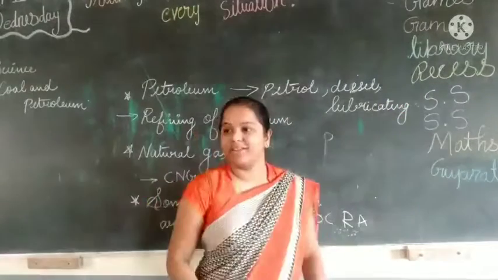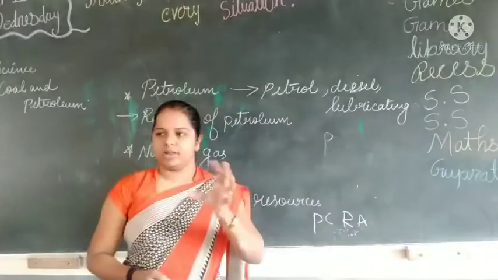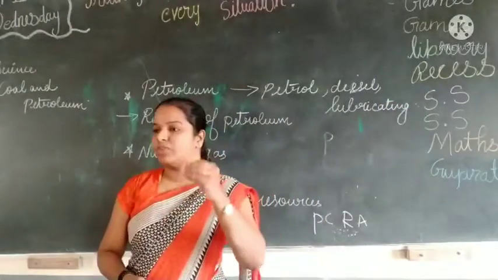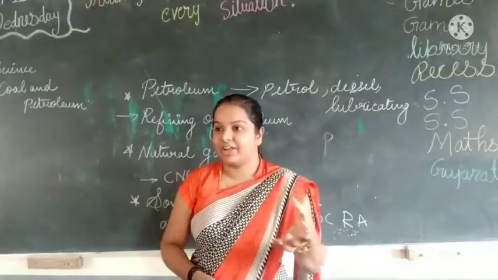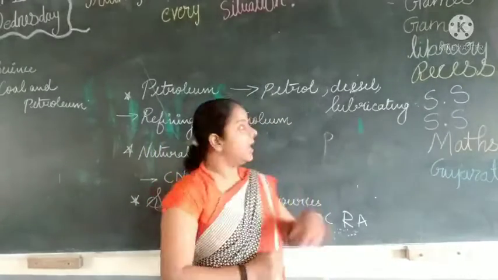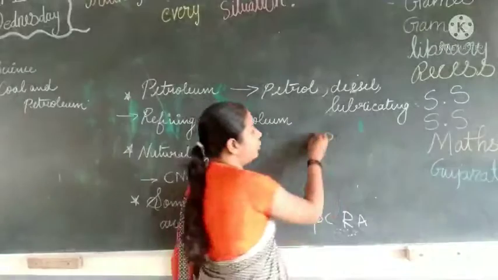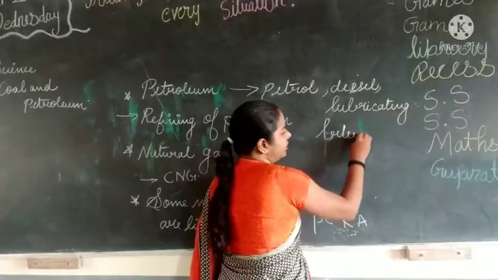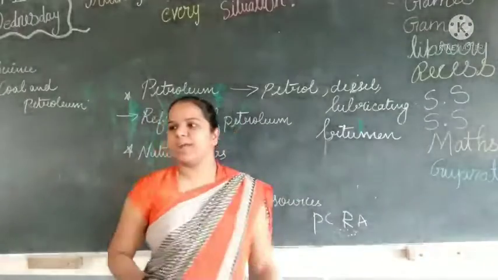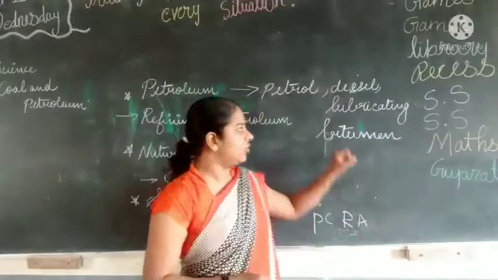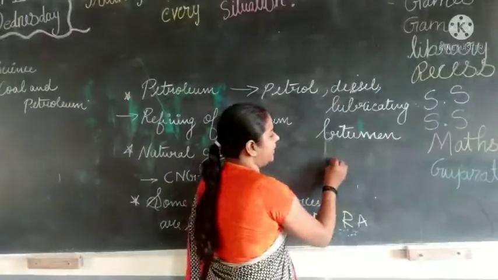Vehicle में oils डालते हैं, पता है? Because that makes the working of the engine smooth. Understood? Engine oil change करने के लिए बोलते हैं, that is called lubricating oil. And the next thing we are getting is bitumen, which is used in road surfacing. We said coal tar is nowadays replaced by bitumen. Understood?